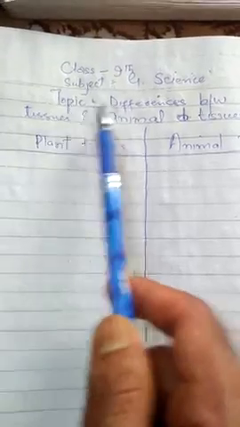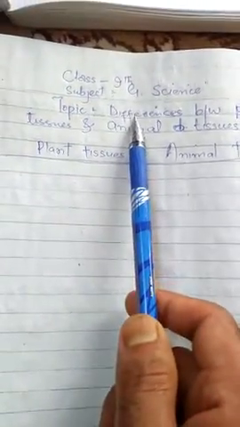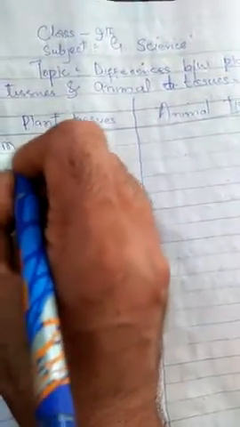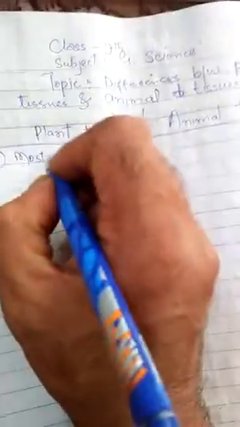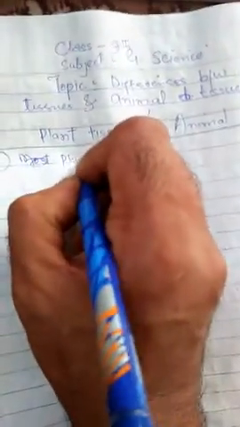Our today's topic is the difference between plant tissues and animal tissues. The first difference between them: most of the plants are stationary. They remain fixed at one place.